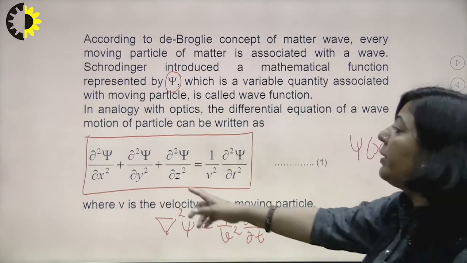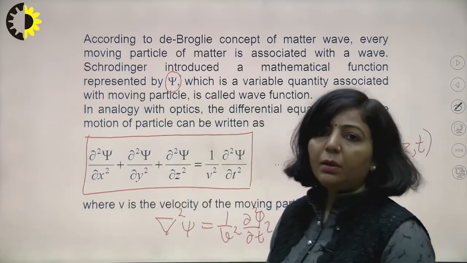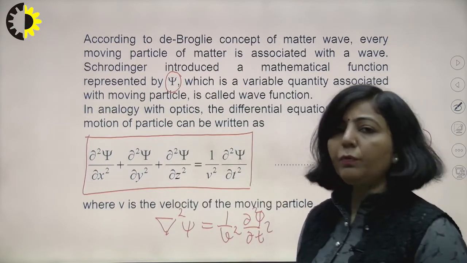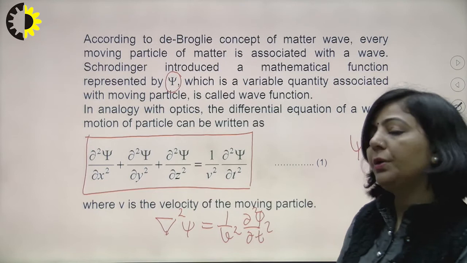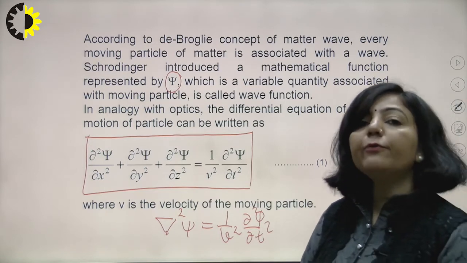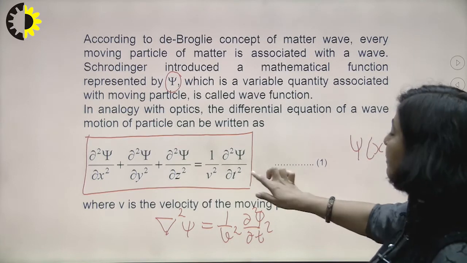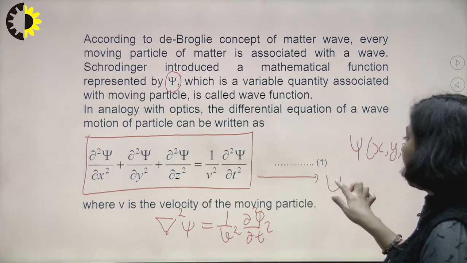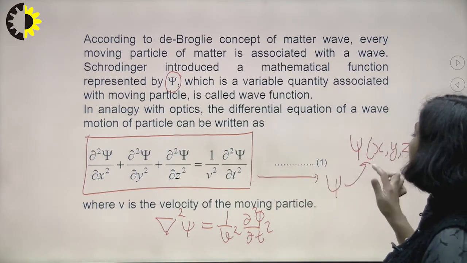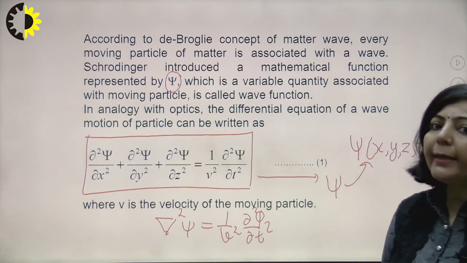if you solve this equation and simplify it, you will get the solution, meaning you will get the wave function psi, and psi is a function of x, y, z and t.